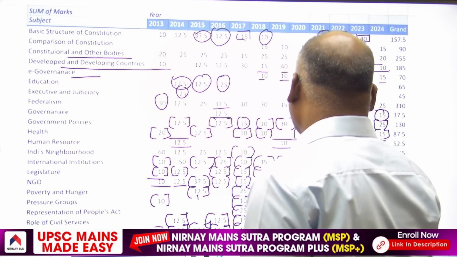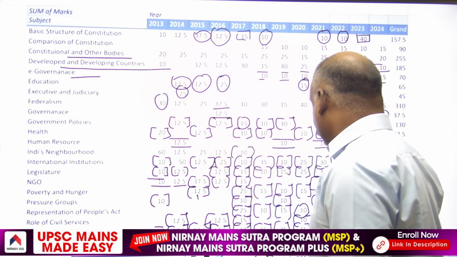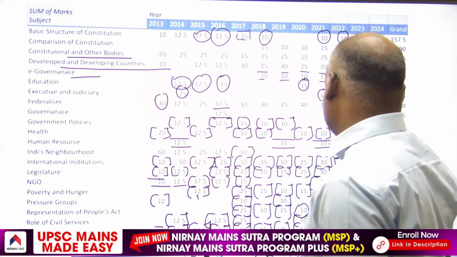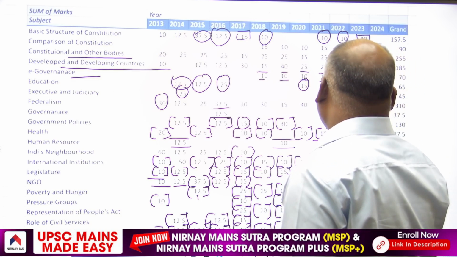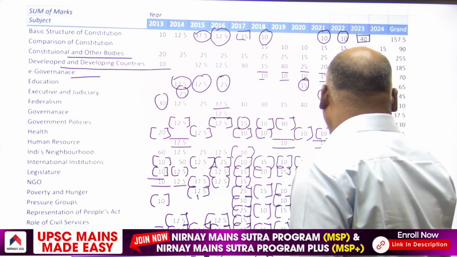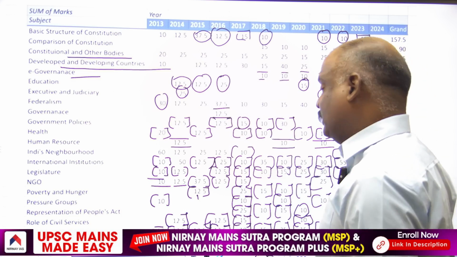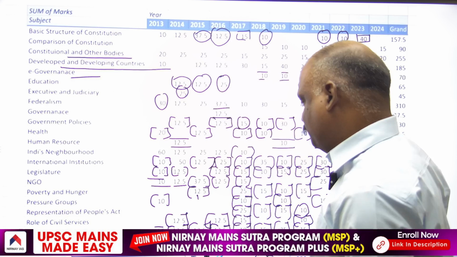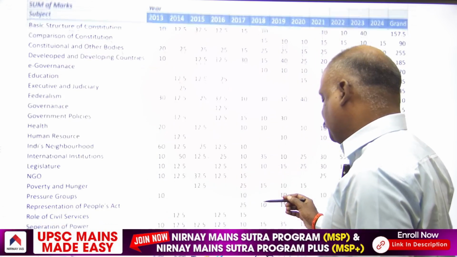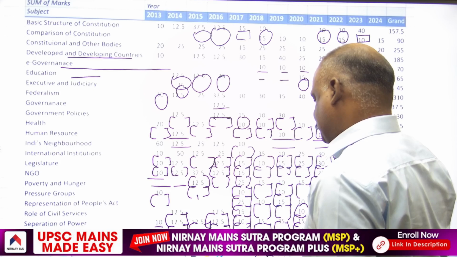35 marks. In 2020, one 10 marker and 15 marker. In 2021, again 10 marker. In 2024, one 10 marker and one 15 marker from separation of powers.